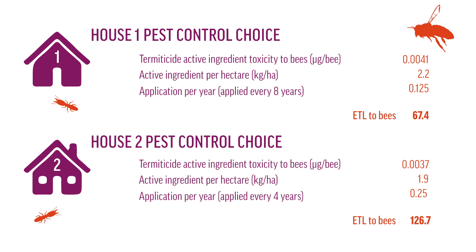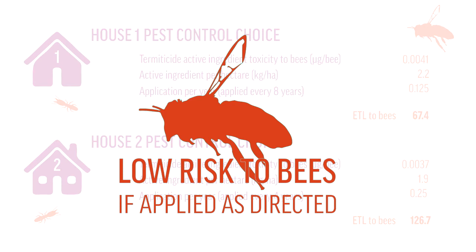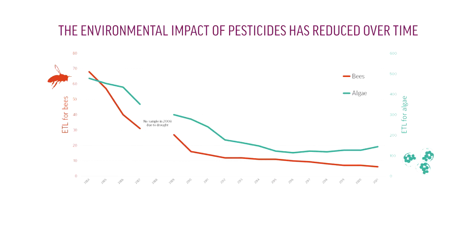House 2's insecticide active ingredient has about the same toxicity to bees as the product chosen by House 1. But because it needs to be reapplied twice as often, House 2's ETL for bees is about twice as high as House 1's. So, House 2's choice presents a higher hazard to bees. It has a higher toxicity to bees per hectare per year. But, and this is super important, the risk of bees actually ingesting the pesticide around the house is low for both, if the products are applied as directed by their labels. So, ETL can be used to measure changes in hazard.